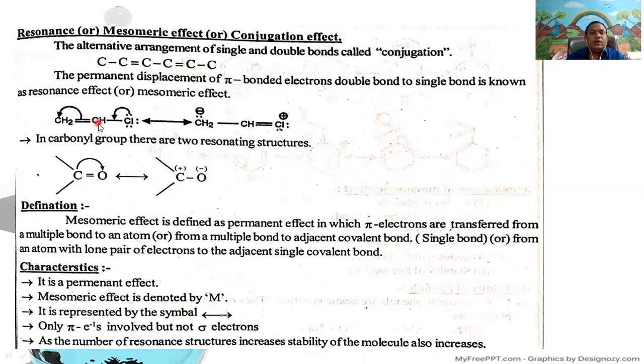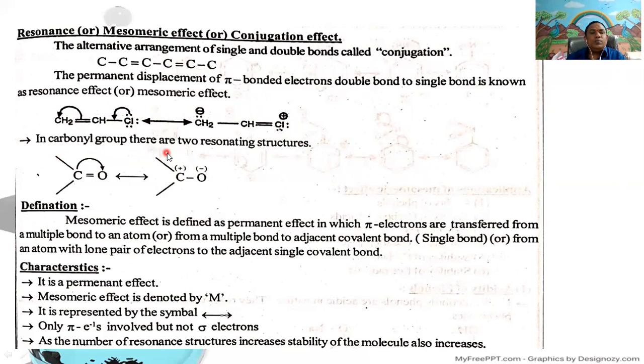Example, in vinyl chloride, CH2 double bond CHCl. Here, this chlorine atom having a lone pair of electrons can donate the electron pair to the alpha carbon atom. The carbon-carbon pi bonded electrons are polarized towards the other carbon atom. This carbon gets a negative charge, chlorine gets a positive charge.